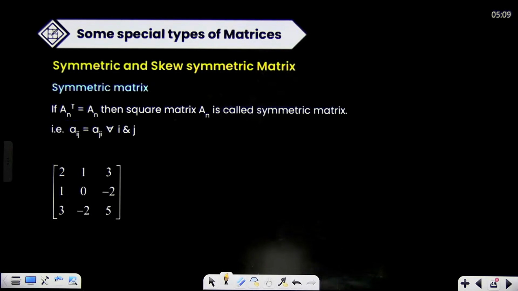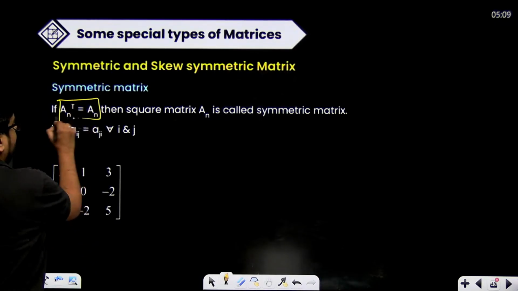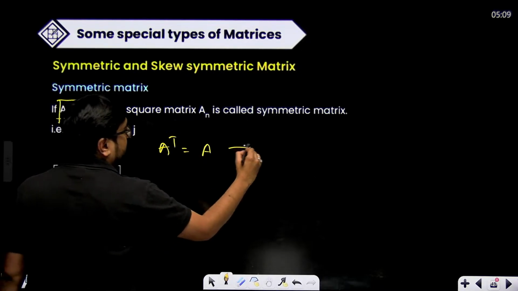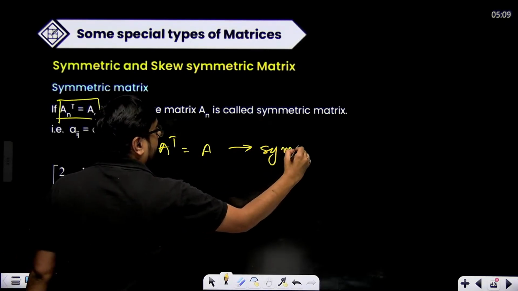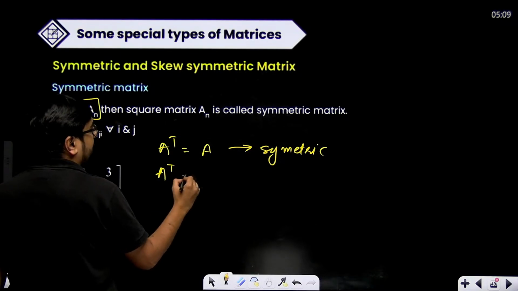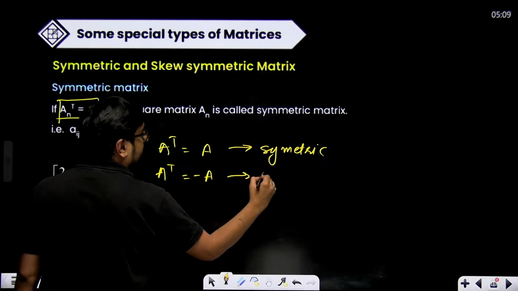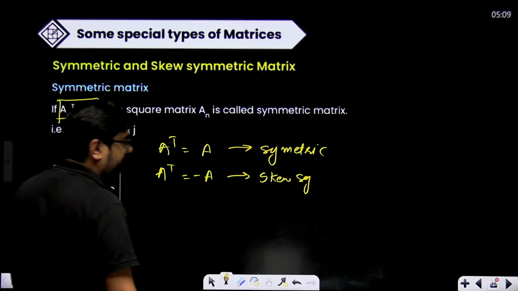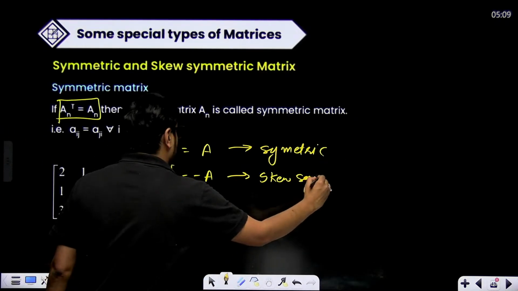Just to revise, remember simple things: if transpose of A is equal to A, it means symmetric. And if transpose of A is equal to negative of A, this means skew symmetric.